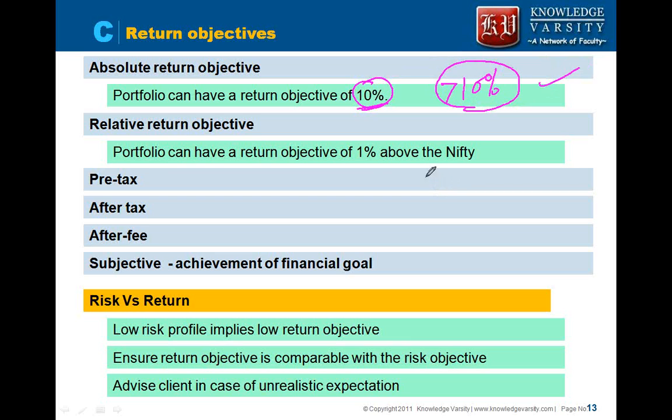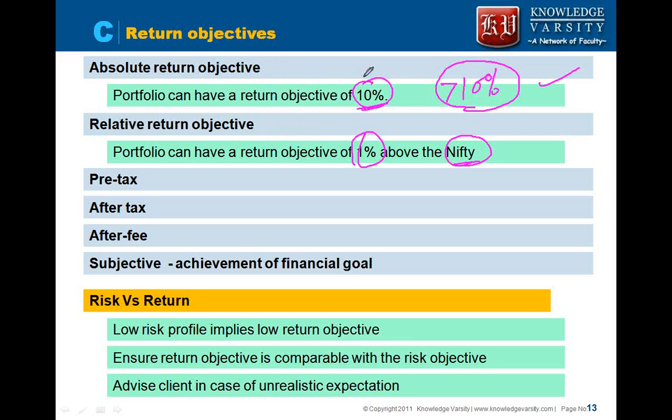You can also specify a relative return objective. You can specify that I want a return more than Nifty, or I want a return a certain percentage more than the benchmark. So this is one more objective that you can specify. So return objective: absolute, relative.